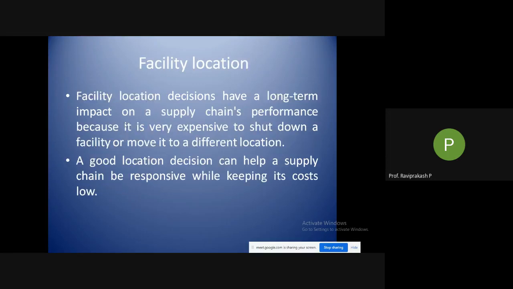Facility role, then comes facility location. So facility location decisions have a long-term impact on a supply chain's performance because it is very expensive to shut down a facility or move it to a different location. So you know, if you are setting up one thing, then to take it to a different location, whether it is just the employees, or the furniture, or if you are having any machines, it will be very difficult to shift from one place to another. Okay, because you need certain things.